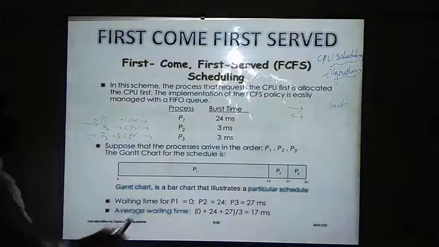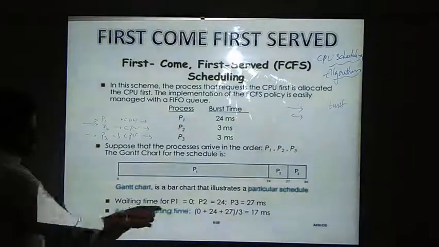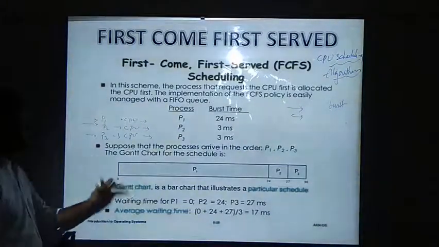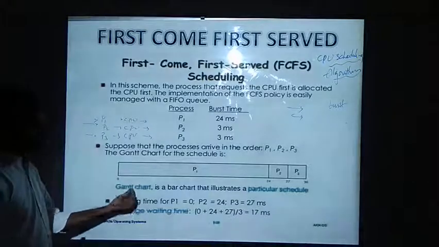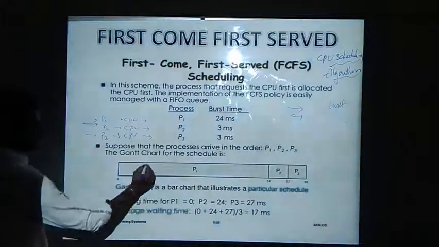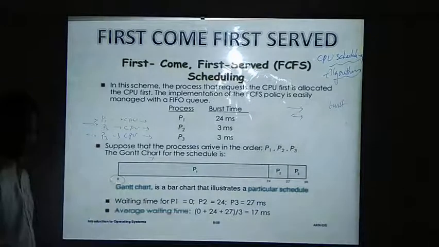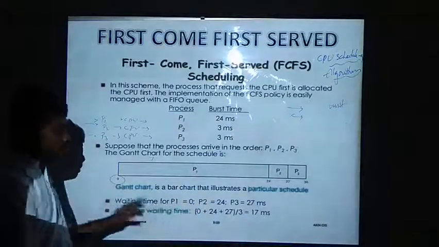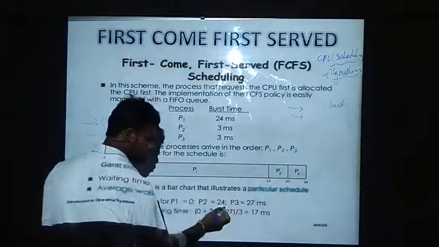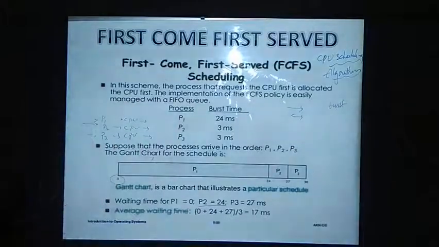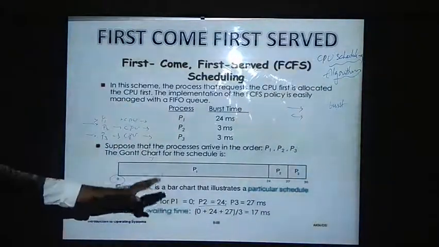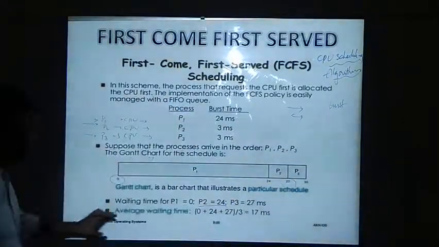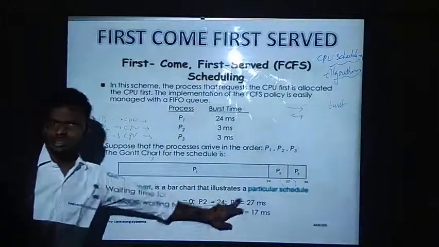But in this chart, you see, the waiting time will be like this. P1 is waiting for no time, meaning it is not waiting for the CPU. The CPU is idle now. We have just started. So P1 is not waiting. P1 is allocated the CPU at the 0th second. And for P2, we should wait for 24 milliseconds in order to give the CPU to P2. And for P3, we are waiting for 27 milliseconds. These are the waiting times for each and every process.